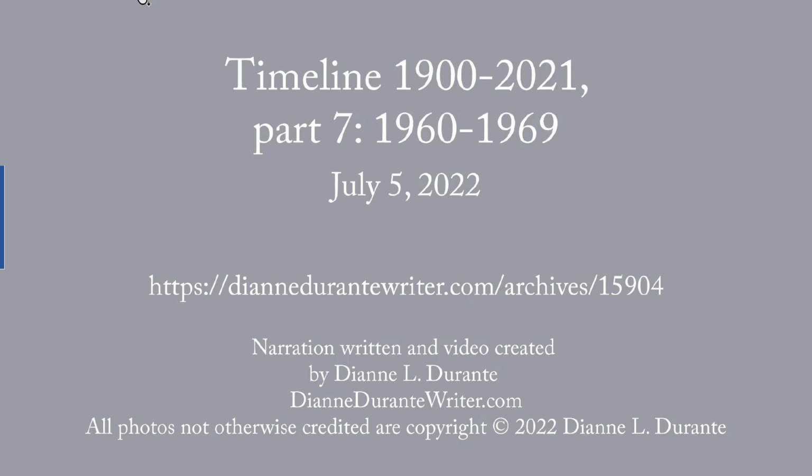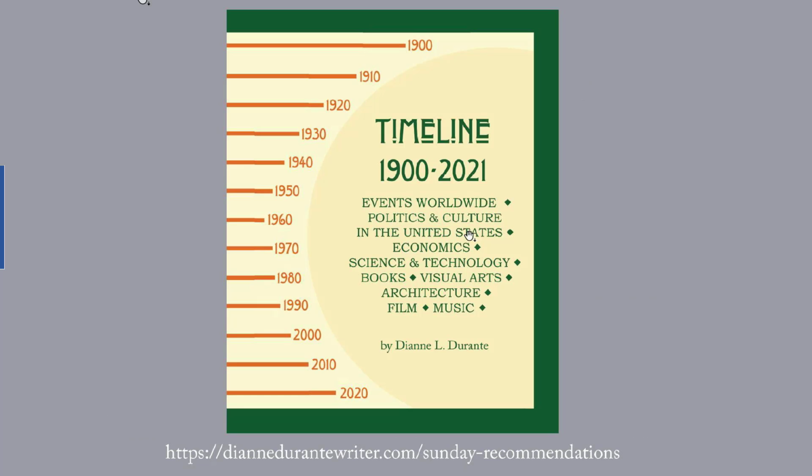This week's blog post is my timeline from 1900 to 2021, Part 7, covering 1960 to 1969. This is the 7th of 12 posts with an illustrated decade-by-decade timeline for the years 1900 to 2021. This post is a teaser. It is not the full text for 1960 to 69.